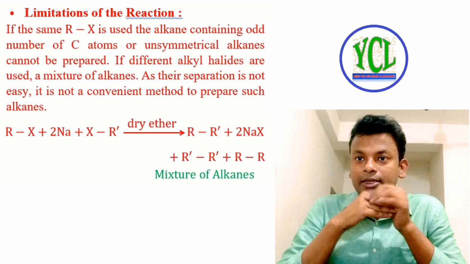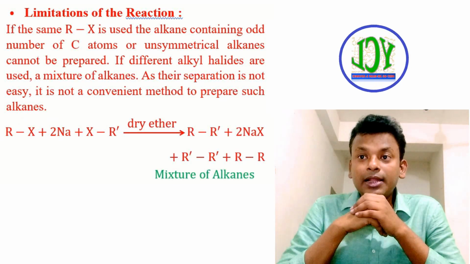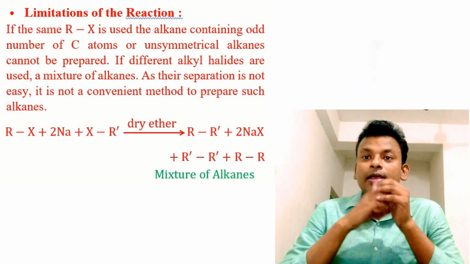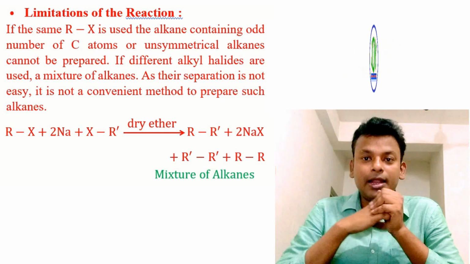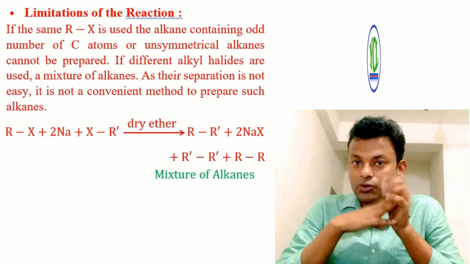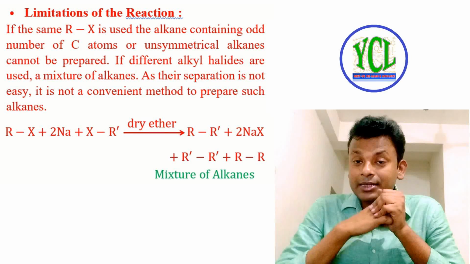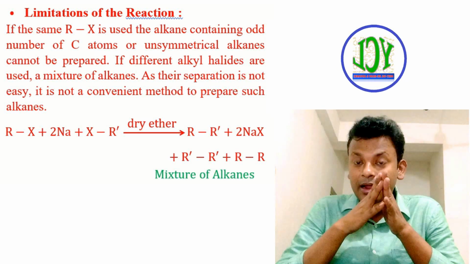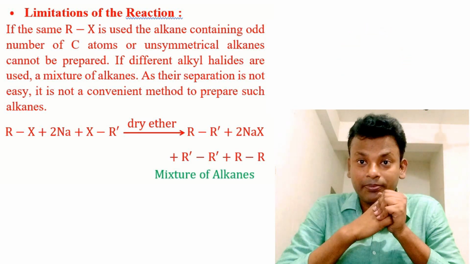First, it is a general reaction. Here RX, that is the alkyl halide, plus sodium, and R dash X, meaning here the alkyl groups are not the same.